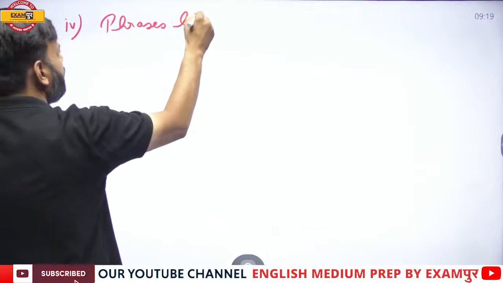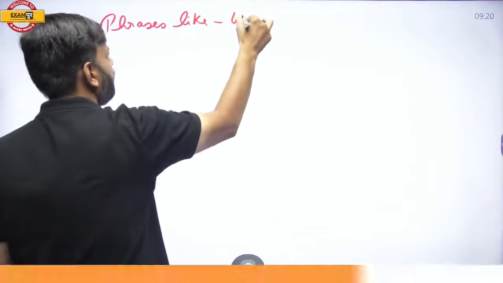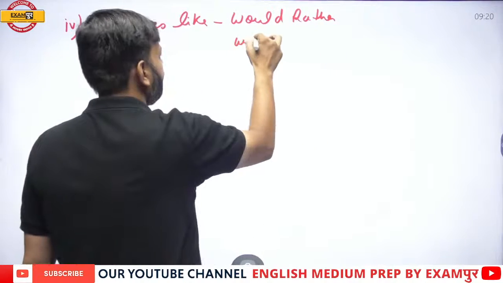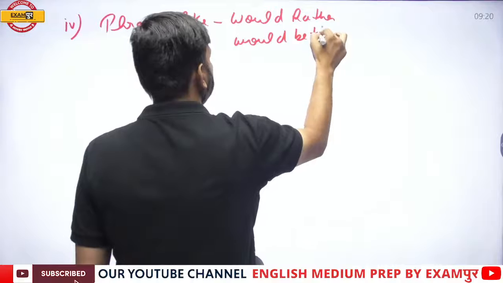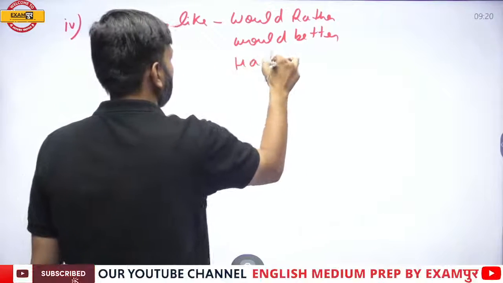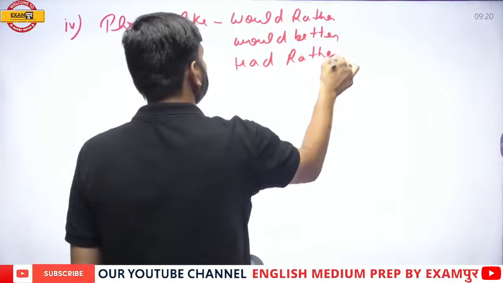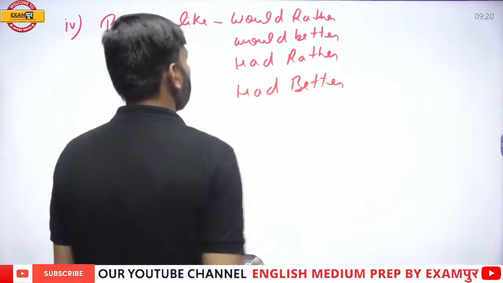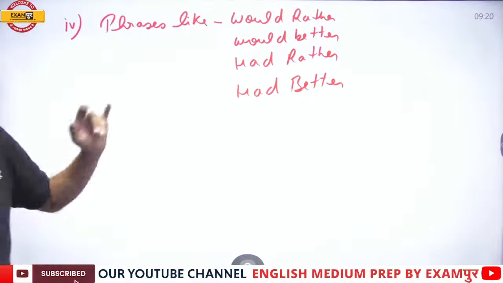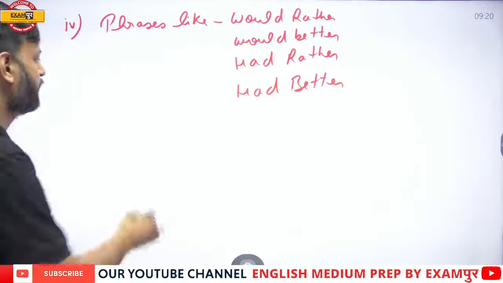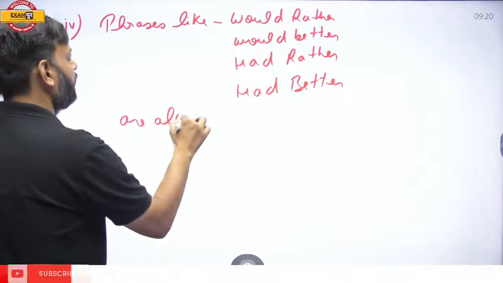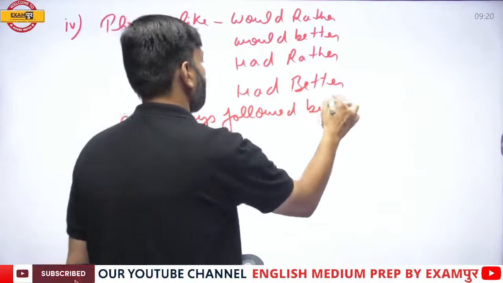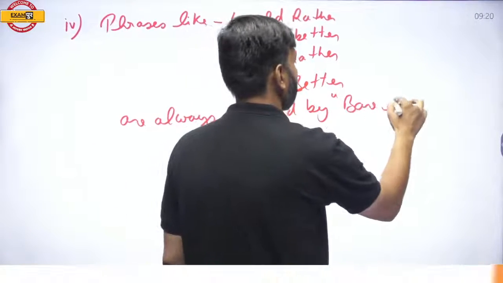Phrases like would rather, would better, had rather, had better are always followed by bare infinitive.